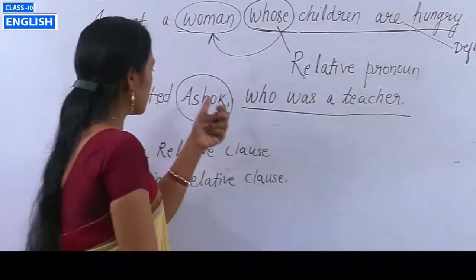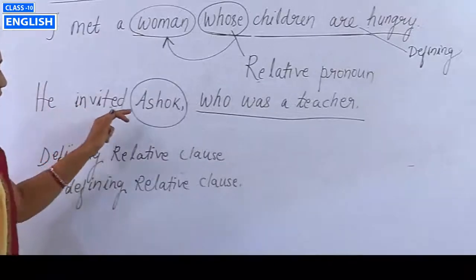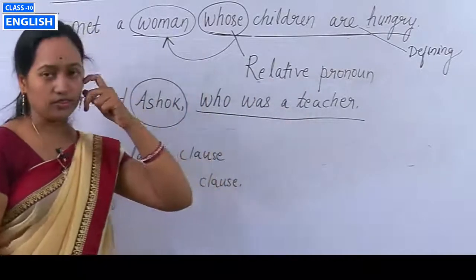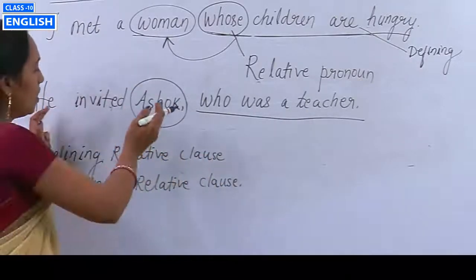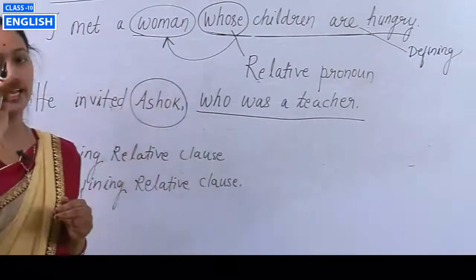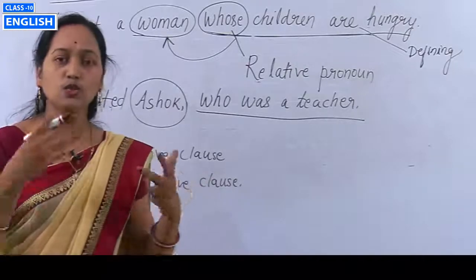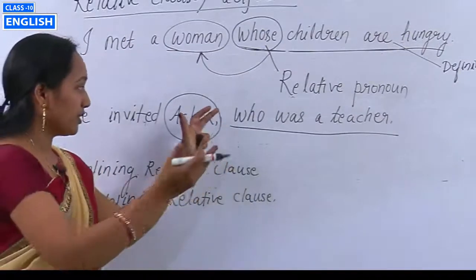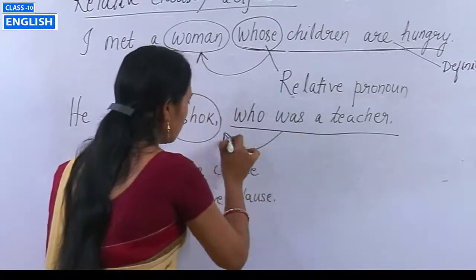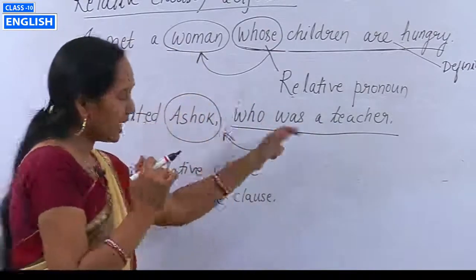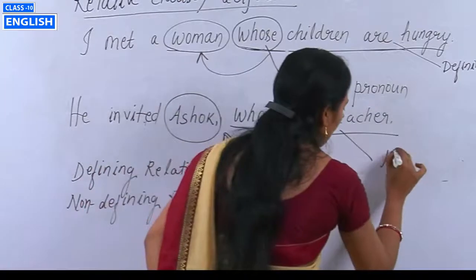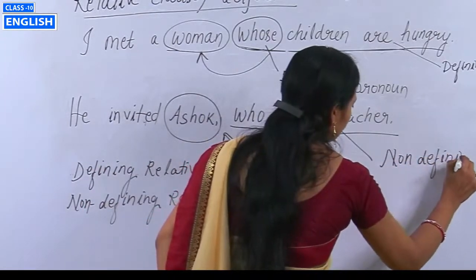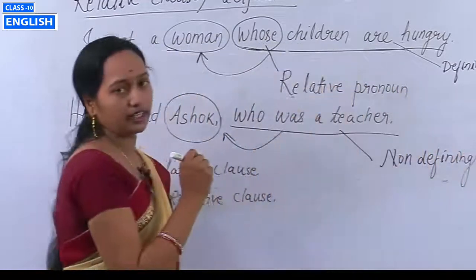And the second example, he invited Ashok, who was a teacher. So students, here Ashok is already identified, so there is no need to say extra things about him. But this clause gives extra information about Ashok. That's why we say this is a non-defining relative clause.